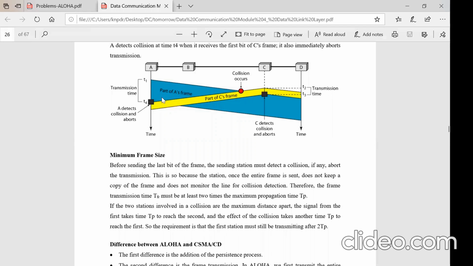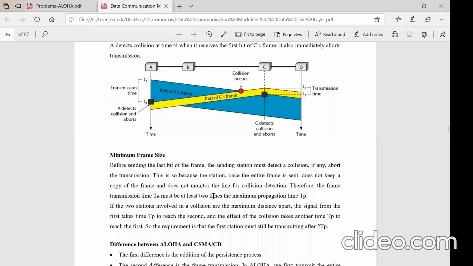Later it leaves, and it never listens to the channel again. But the collided frame's bit comes after 2 milliseconds, at 5 milliseconds. At that time, the packet is collided and that particular packet is lost. That is what decides the minimum frame size, right?